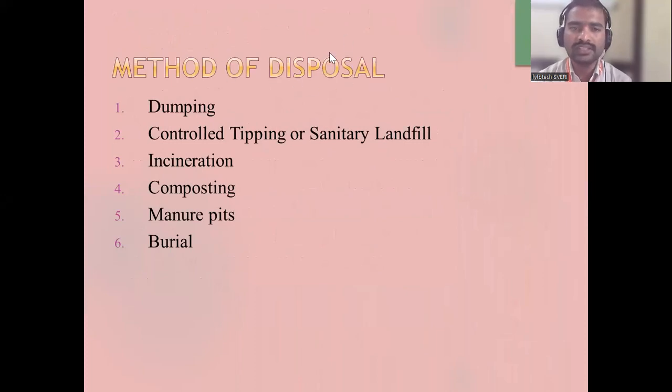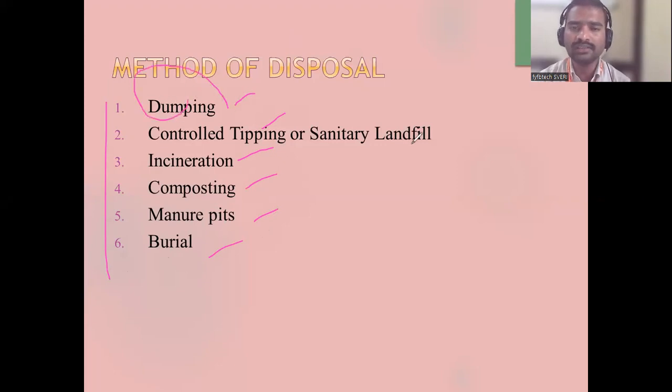The final method, the last step, is disposal. The final stage of whatever waste is collected is dumping. Disposal is done by the method of dumping, controlled tipping or sanitary landfilling, incineration, composting, manure pits, and burial. These six are very important from the examination point of view. First is dumping, controlled tipping, incineration, composting, manure pits, burial.